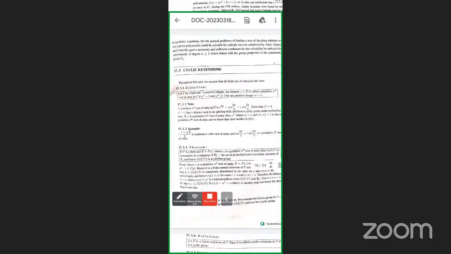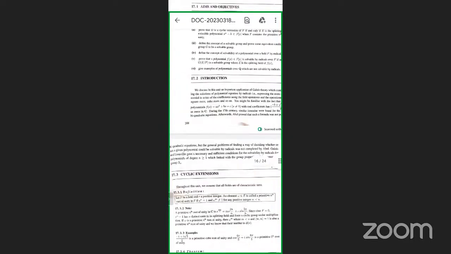Since the characteristic of F is equal to 0, x power n minus 1 has n distinct roots in a splitting field, forming a cyclic group under multiplication. If omega is a primitive nth root of unity, then omega power m, where m is less than n and GCD of m comma n is equal to 1, is also a primitive nth root of unity. So we know there is the number phi of n, and we can find the primitive nth roots of unity by using this formula.